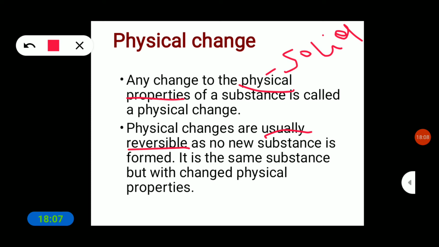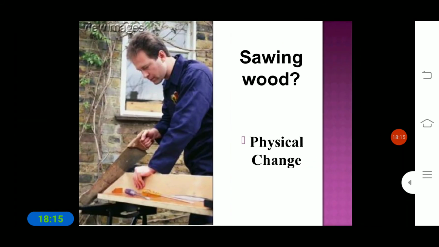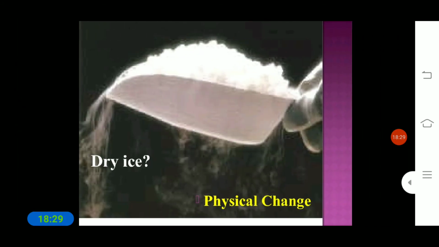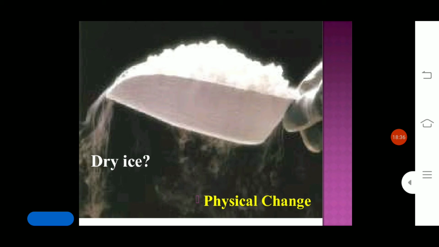So melting of ice is an example of physical change, and sawing of wood, cutting of wood, is a physical change. Next, disappearing of a puddle is a physical change. And next, dry ice is an example of physical change.